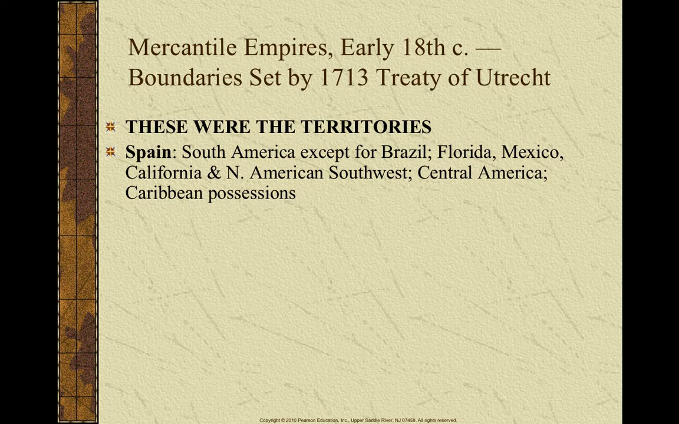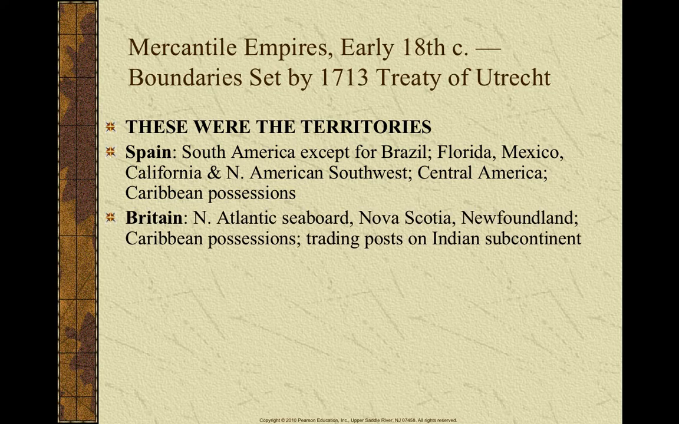Spain, predominantly seen in South America, except for Brazil, that's Portuguese. In North America, Florida, Mexico, California, the North American Southwest, Arizona, New Mexico, and in Central America, Costa Rica, etc. And Spain did have some Caribbean possessions. Britain, East Coast, Nova Scotia, up in some parts of Canada, Newfoundland, did have some Caribbean possessions, and as we talked about in the 7 Years' War in our previous chapter, for my students, we do see Britain in India, and that's going to be one of the theaters of war in the 7 Years' War.